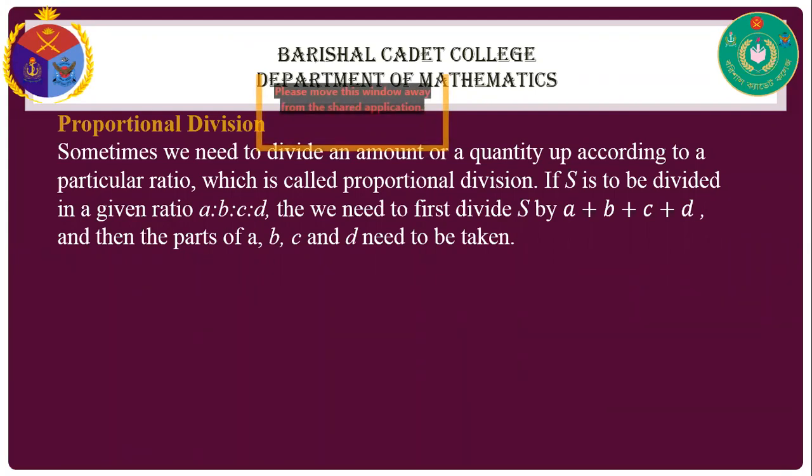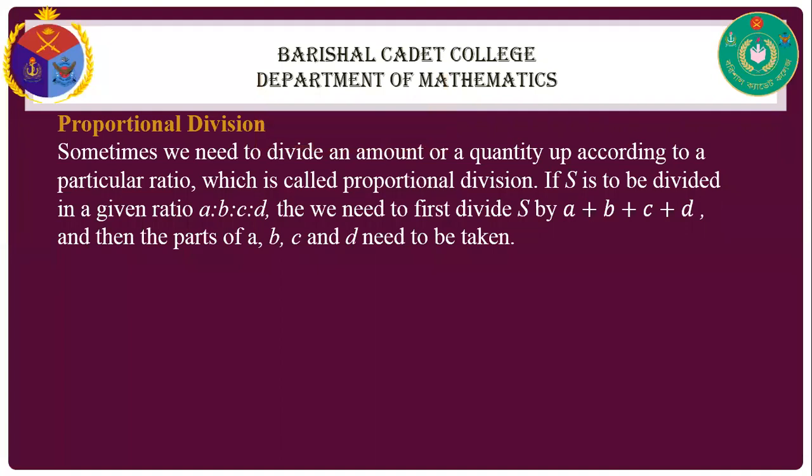So you use proportional division to give them that money. The formula is: if S is to be divided in a given ratio A is to B is to C is to D, then we first divide S by A plus B plus C plus D, and then take the parts of A, B, C and D.